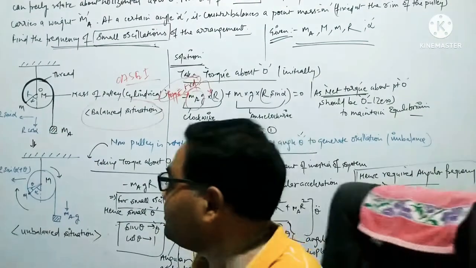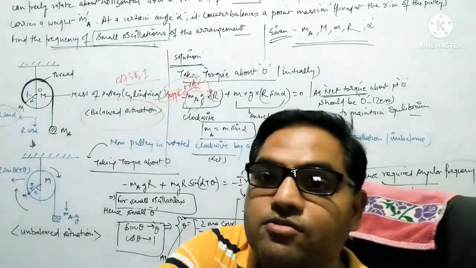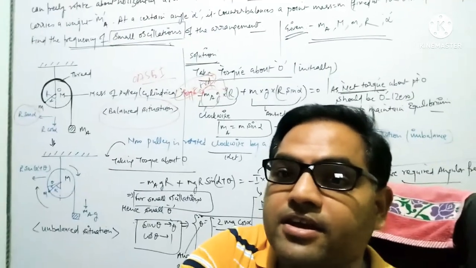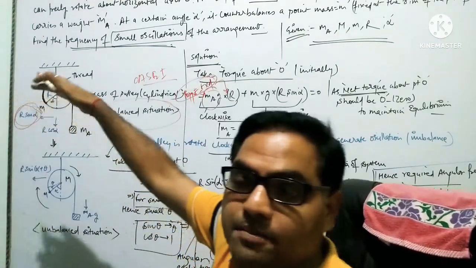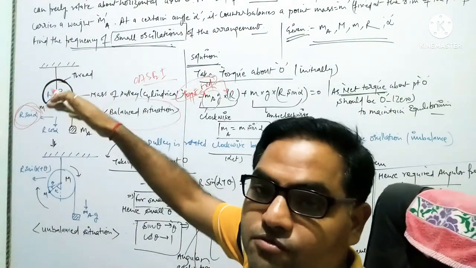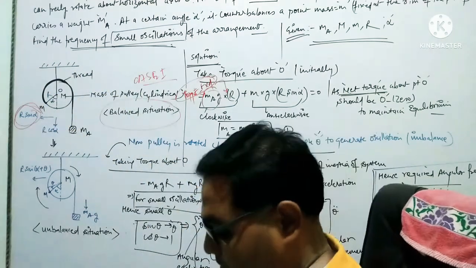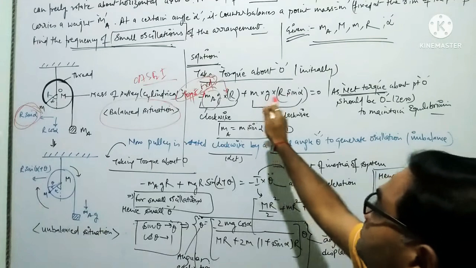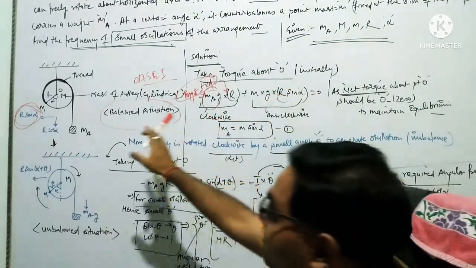That's why I have written r sin alpha here, because r sin alpha is the horizontal component that forms the effective torque of the point mass m with respect to the origin. Then mg r sin alpha is equal to 0, because the net torque about the point O should be 0.